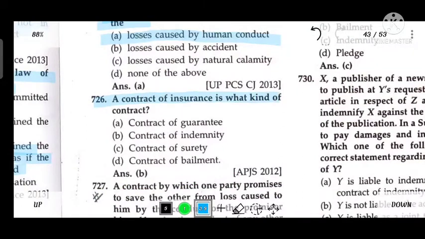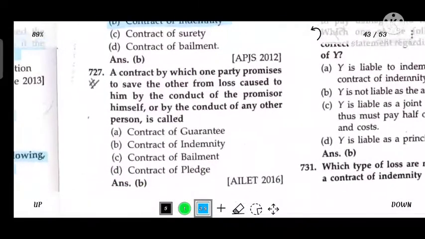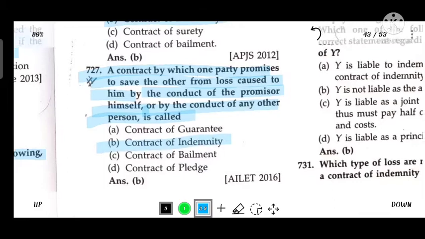A contract by which one party promises to save the other from loss caused to him by the conduct of the promisor himself or by the conduct of any other person is called a contract of indemnity.